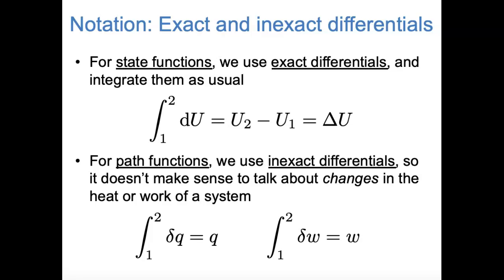But when we deal with path functions like heat and work, we use what are called inexact differentials, and they have the notation delta Q or delta W. In this case, when we take the integral of, for example, delta Q from state 1 to state 2, the path matters. The result depends on what path we take from state 1 to state 2. So in the case of path functions and inexact differentials, it doesn't make sense to talk about changes in heat or changes in work, for example.